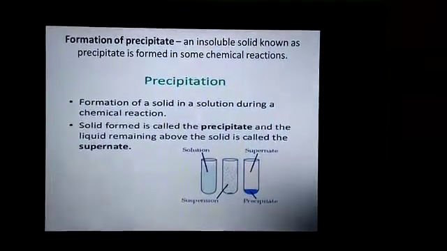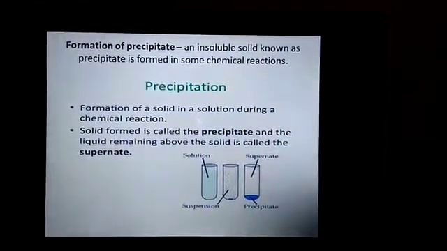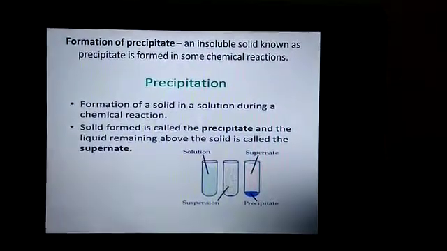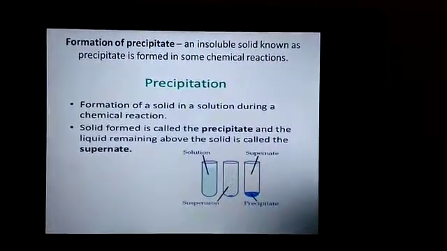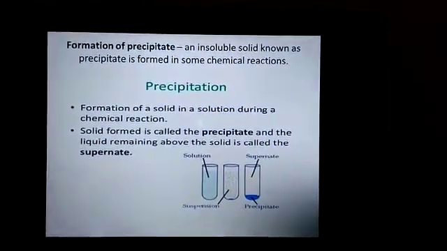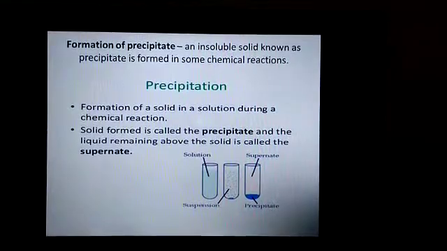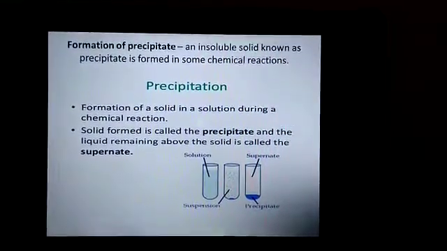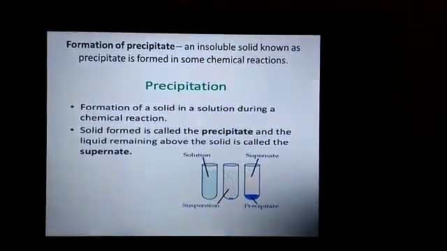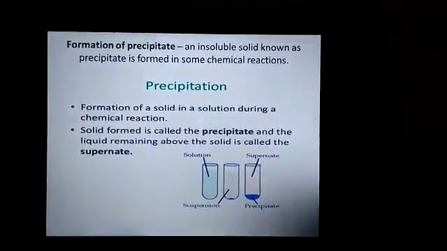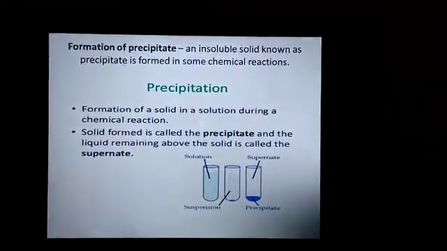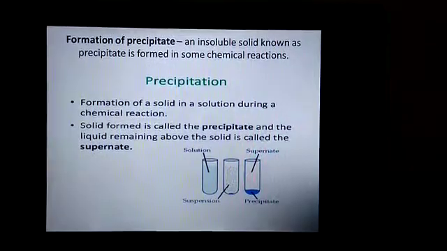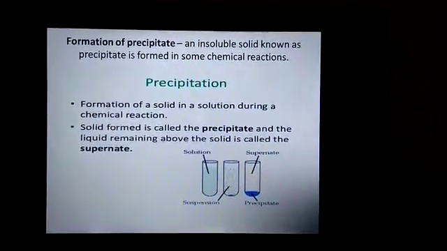An example of formation of precipitate is when silver nitrate reacts with sodium chloride, it gives a white colored precipitate of silver chloride and sodium nitrate. So when there is a reaction between silver nitrate and sodium chloride, you can observe a white precipitate at the bottom of the test tube, and that shows the occurrence of a chemical reaction.